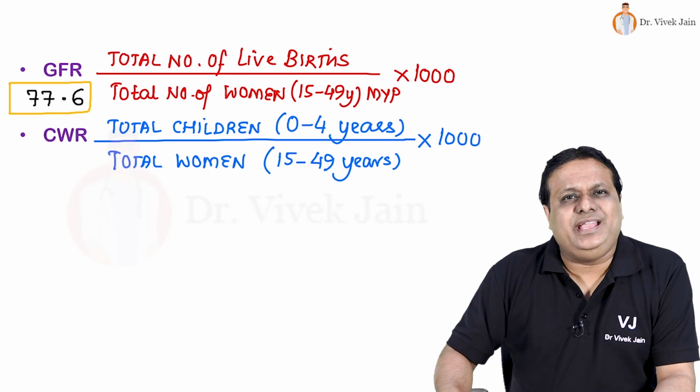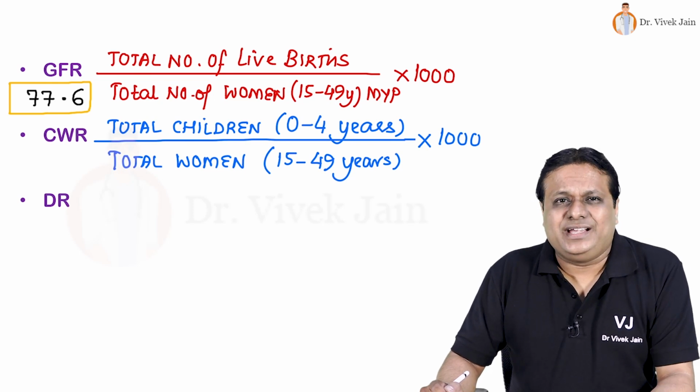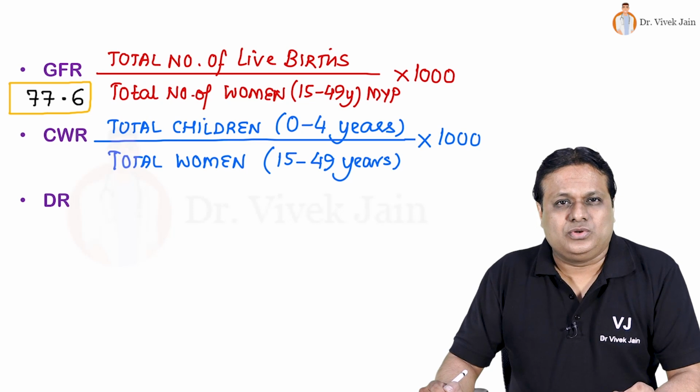Then we look at DR, dependency ratio, also known as societal dependency ratio. Rather, it is economic dependency ratio. Why?